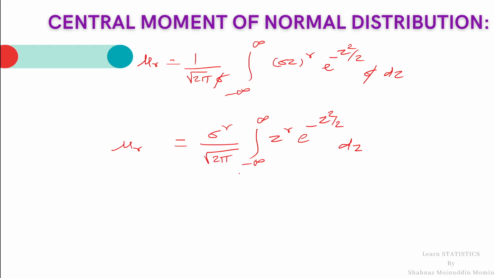Now, in order to evaluate the integral, we must know about the nature of the integrand, whether it is an even function or an odd function. Then and only then will we evaluate this integration with the help of the gamma integral. So, if r equal to 1 or 3, we can observe that the integrand z raised to r e raised to minus z square by 2 is an odd function.